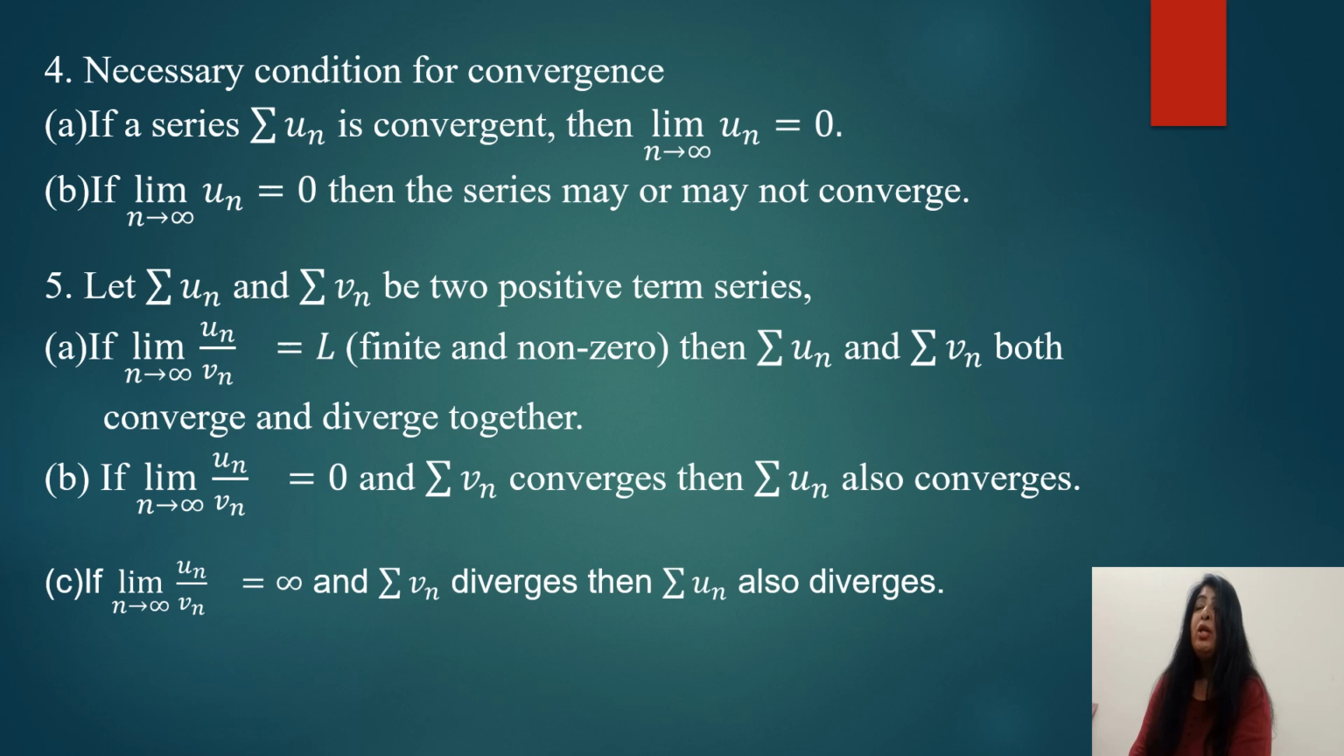And if the limit of u_n by v_n as n approaches infinity is equal to 0 and sigma v_n converges, then sigma u_n also converges. The third condition is, if the limit of u_n by v_n as n approaches infinity is equal to infinity and sigma v_n diverges, then sigma u_n also diverges. So these are the conditions for convergence and divergence when you have two positive term series u_n and v_n. We will do the questions based on these.